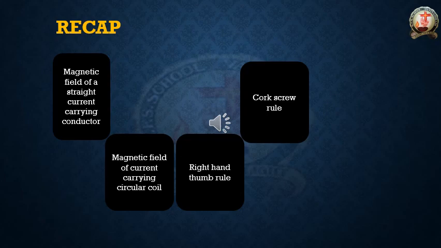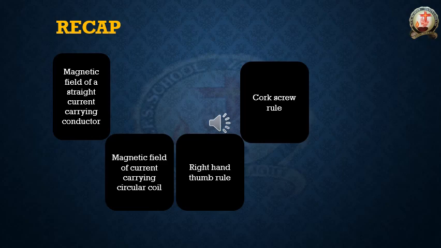So you are holding that conductor in your hand, and in the direction the current is flowing, in that direction you have to keep your right hand thumb. That is the direction of the current.